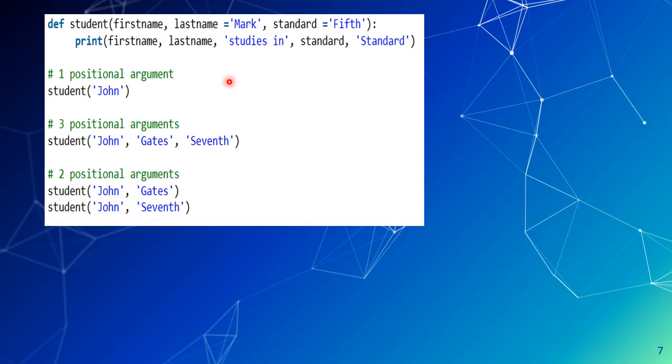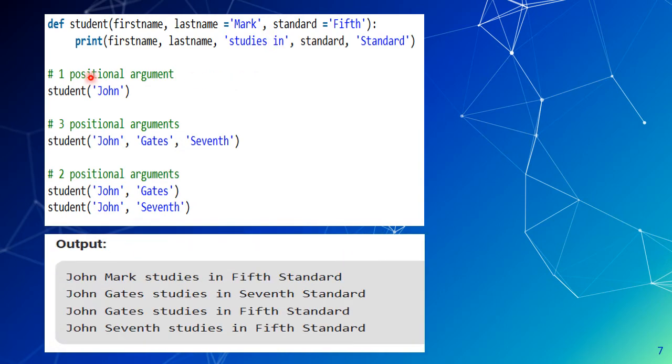So what will be the output in the first condition? Suppose we have given only one value, John, so John will be assigned to first name and the output will be John, with last name taken from the default parameter Mark. So here what will be the output? John Mark studies in standard. So you can see the output here: John Mark studies in 5th standard.